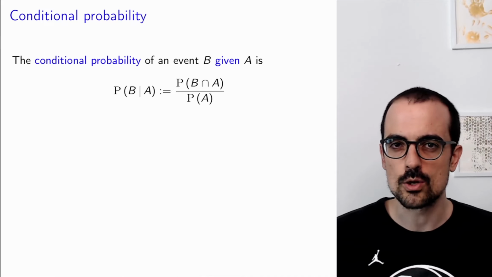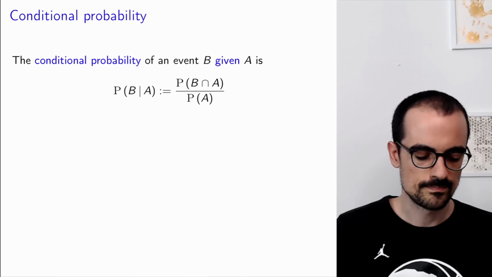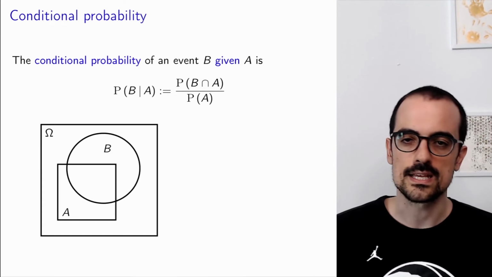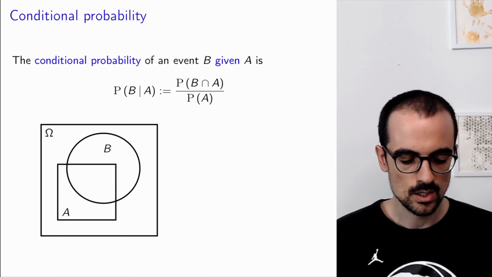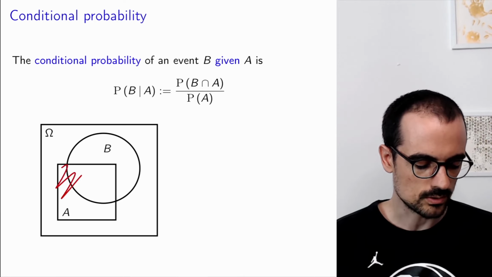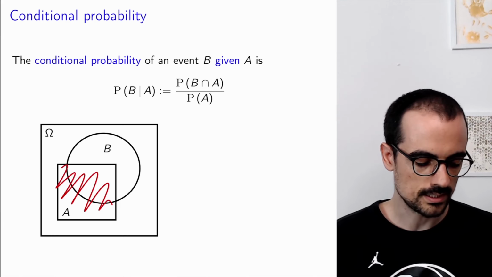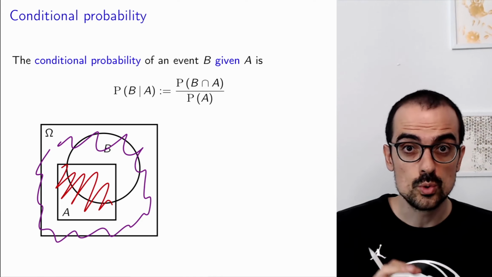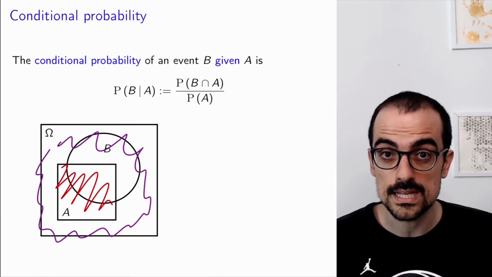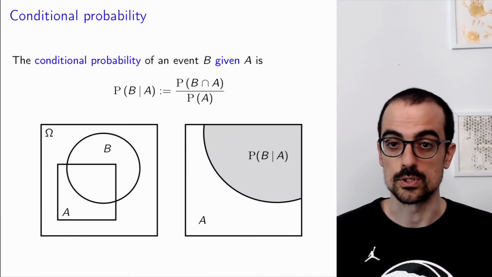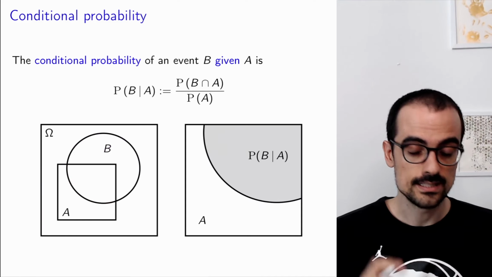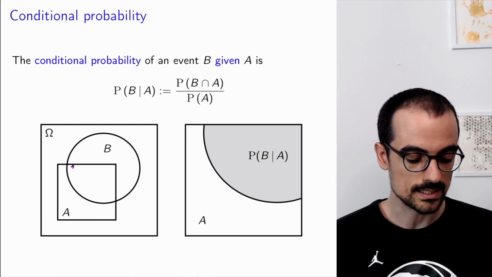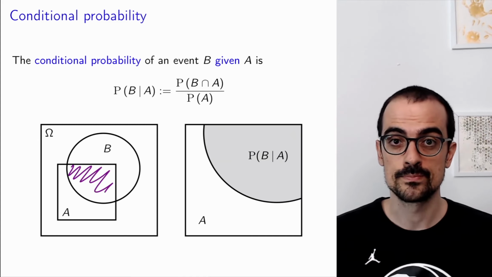Let's just provide a very quick justification in terms of Venn diagrams. So imagine that we have this sample space, which has these two events A and B, and now we want to condition on A. What does that mean? It means that we're just interested in these outcomes that are in A. We're not interested in the outcomes that are out of A. So what are we going to do? We're going to create a new probability space where A is the new sample space. And if you realize, the outcomes that have survived, that we're keeping, that were also in B, are exactly the ones in the intersection between B and A.